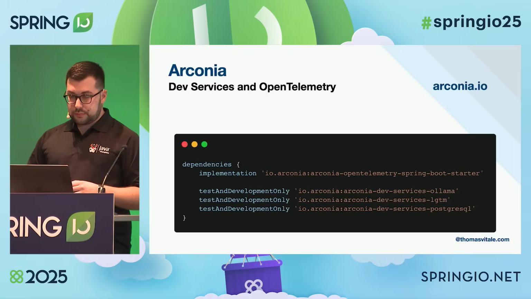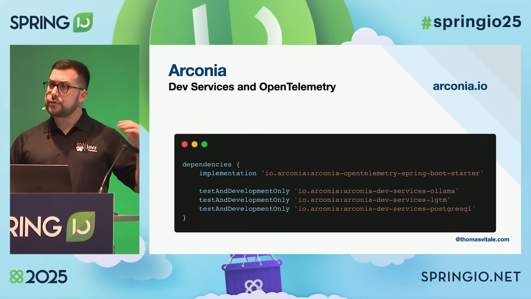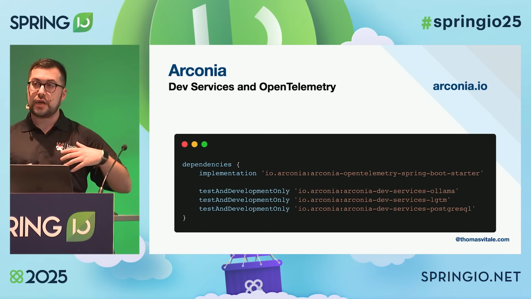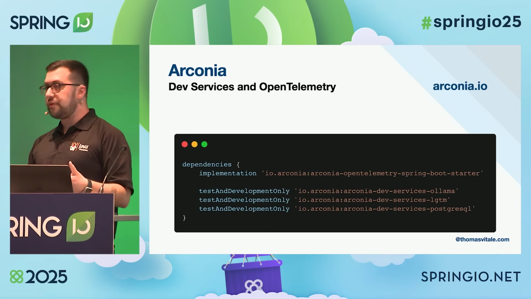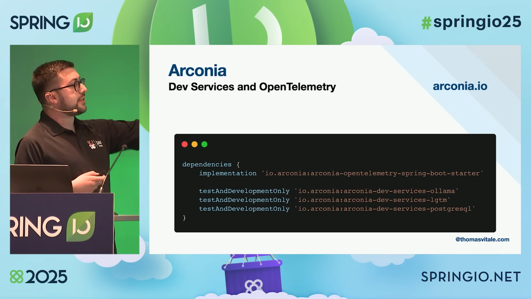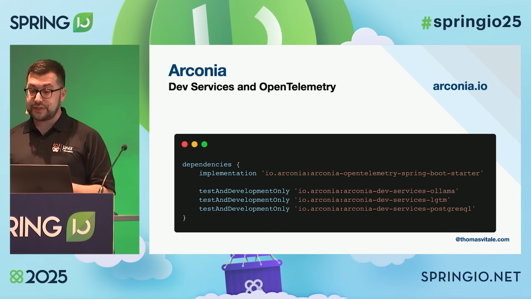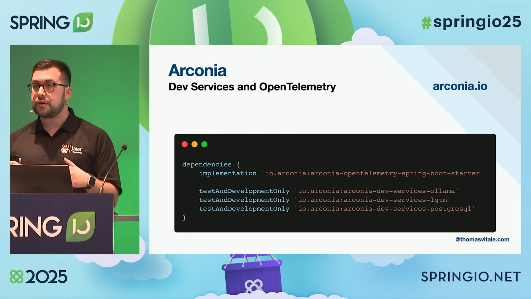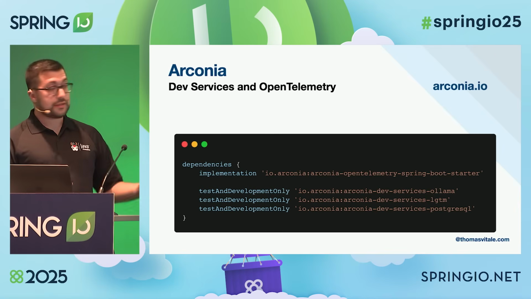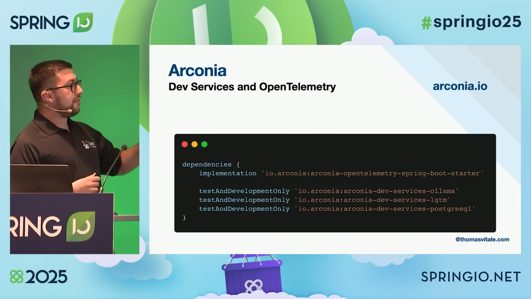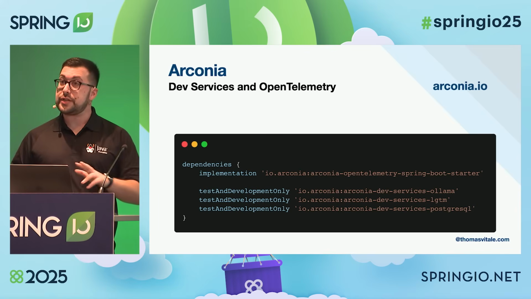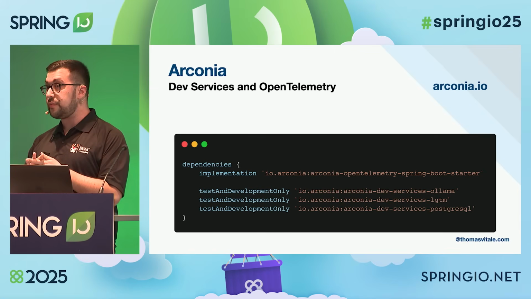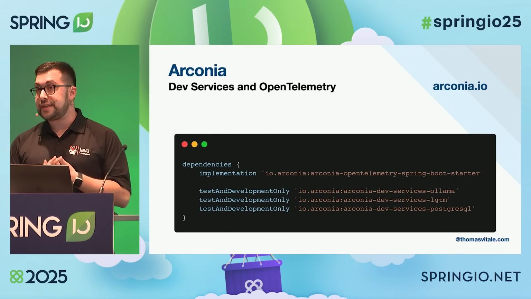All right. I mentioned Arconia, so on top of a standard Spring Boot application, what I did was using this library I made in order to simplify the way we introduce observability into our application. So there is a starter dependency there, Arconia OpenTelemetry Spring Boot starter, which builds on top of the Spring Boot Micrometer observability stack plus OpenTelemetry. And then I define 3 dev services. I mentioned that I'm depending on 3 external services: a database, an observability platform, and Ollama as the inference service.